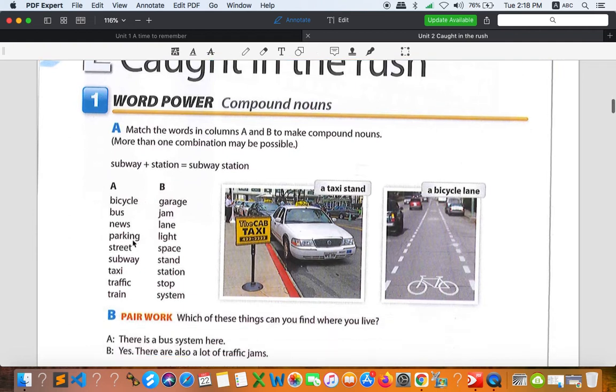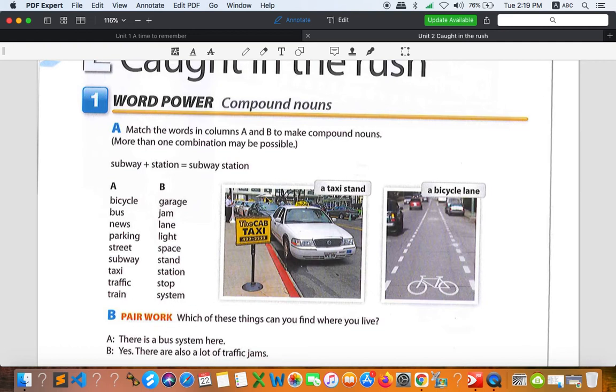So your job right here is to match column A and column B. As you can see in the instruction right here, more than one combination may be possible, so we might have more than one. So let's try a little bit. We have bicycle, bus, news, parking, street, subway, taxi, traffic, and train. So these are nouns. And look at B: garage or garage, you can say either, it doesn't matter. Americans pronounce it garage. And let's go on: garage, jam, lane, light, space, stand, station, stop, and system.